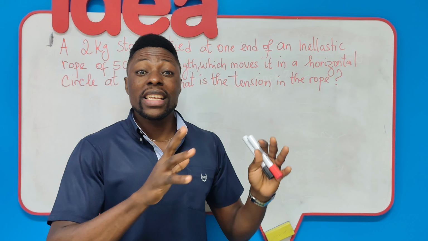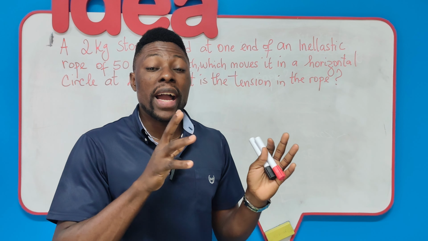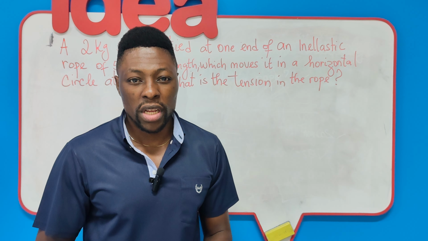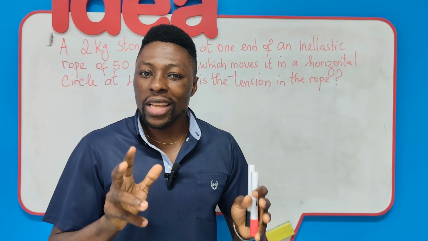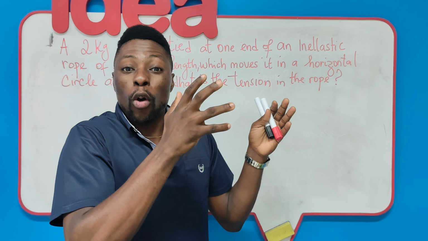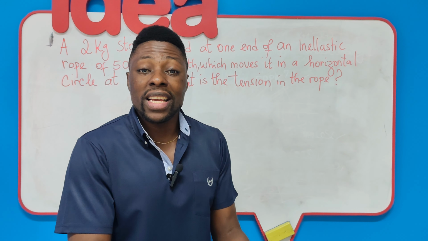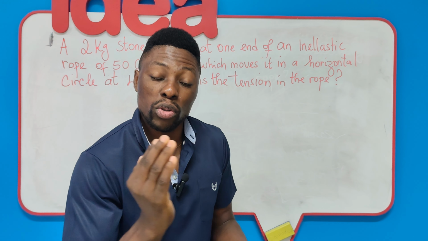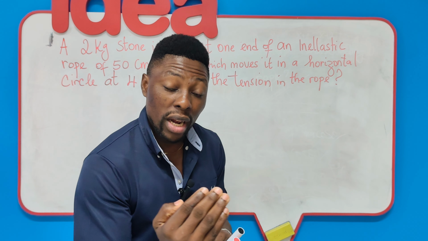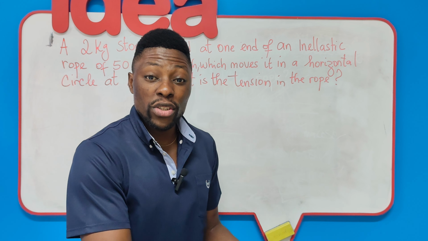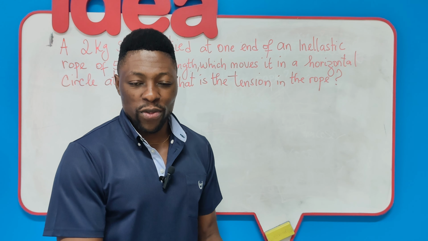Dear friends, this question drives us straight to the idea of centripetal force, which, as I always say, is a contextual force. Contextual because it varies according to the context. If you take the case of a car taking a circular track, the force necessary to keep that car on that circular track is provided by the friction between the car tires and the floor.